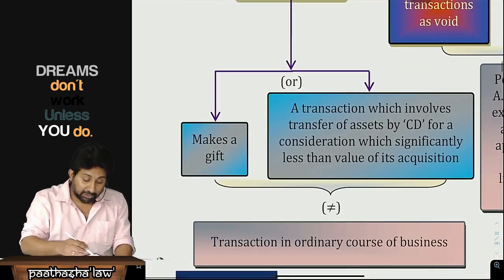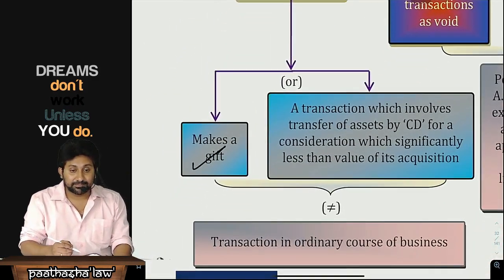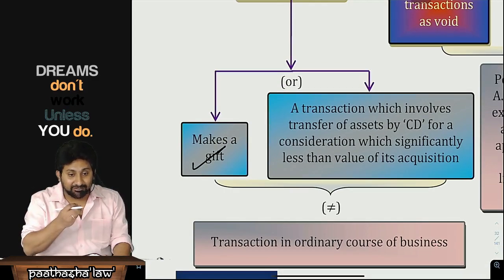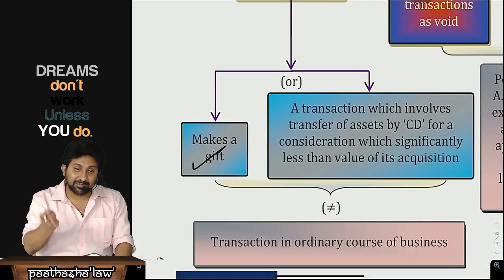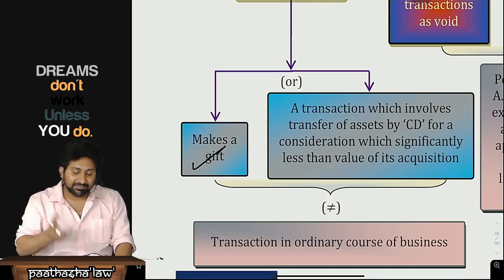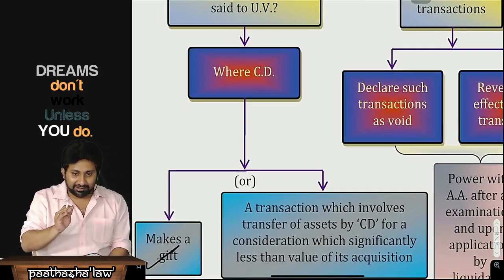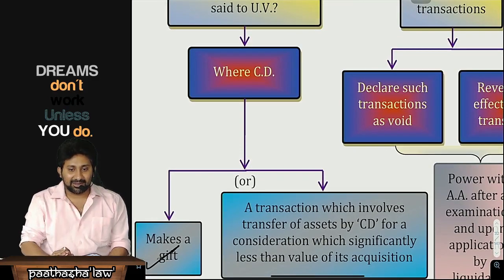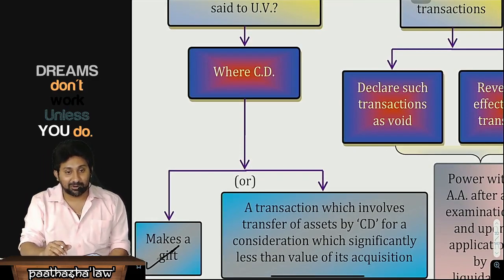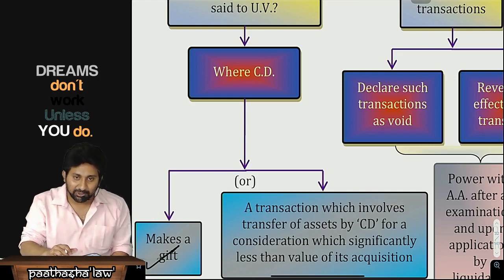Where the corporate debtor makes a gift. It doesn't have food to eat itself, and now it is making charity of food. For eating itself it doesn't have a plate of meals, but it is donating full meals. This is the overreaction corporate debtors are doing.